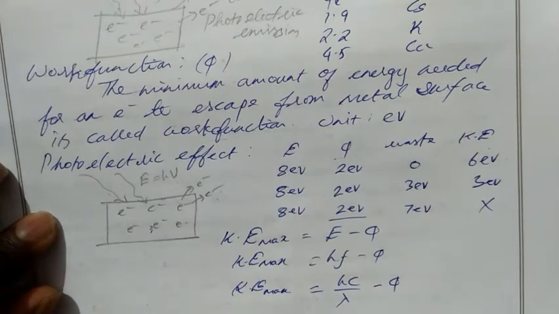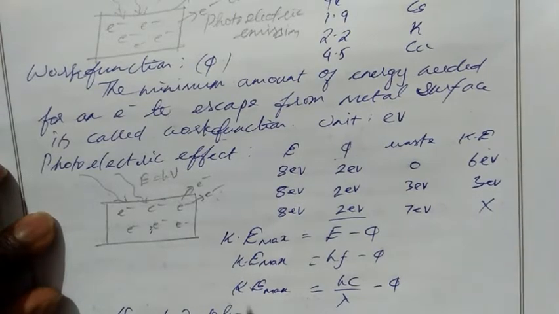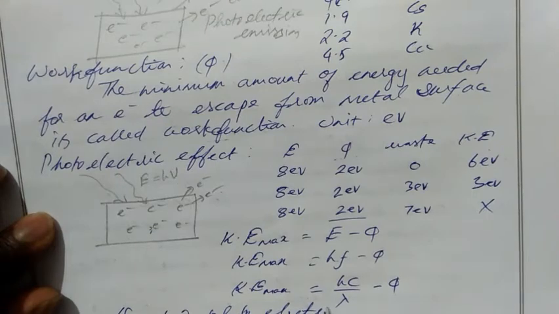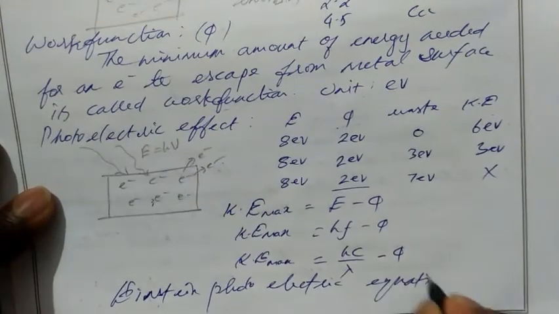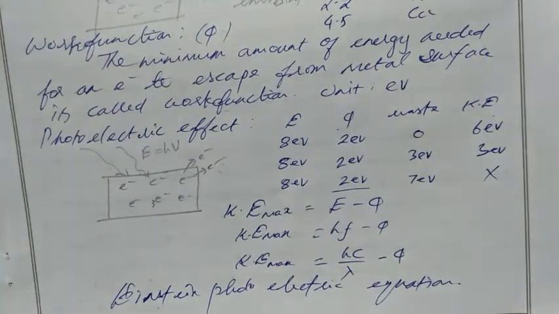So this is the equation of Einstein's photoelectric equation. Ke max equal to hc by lambda minus phi.